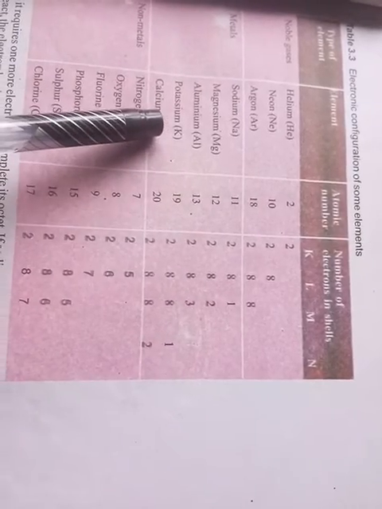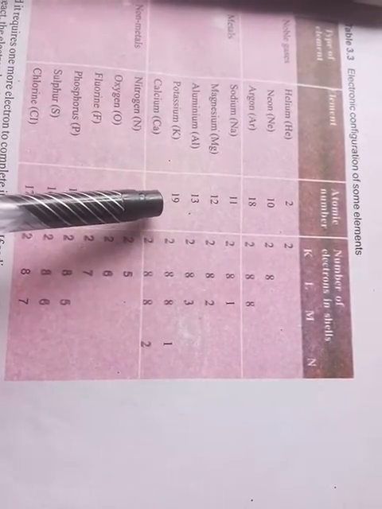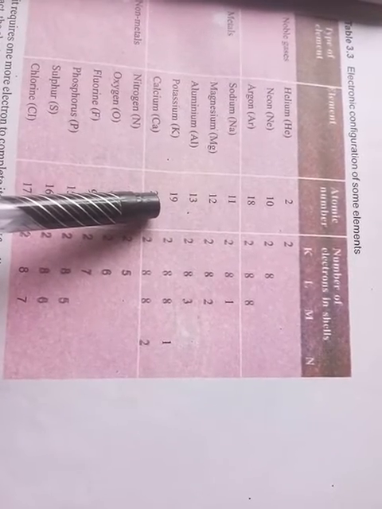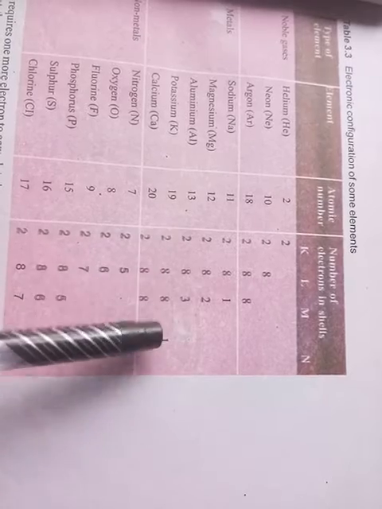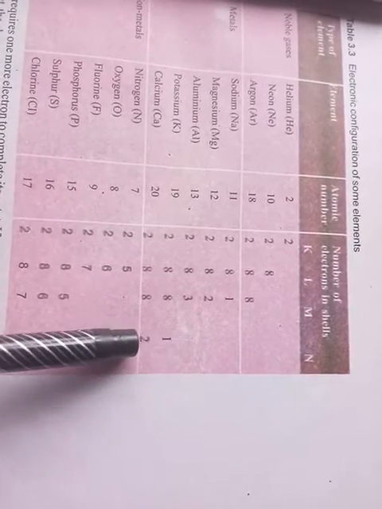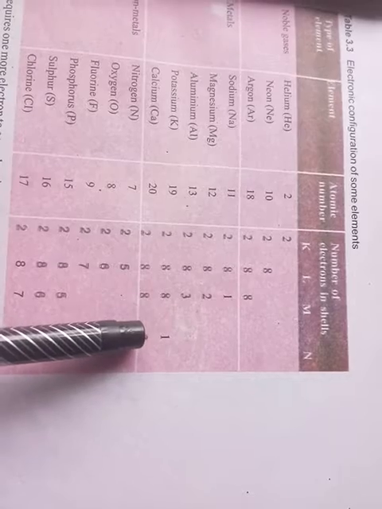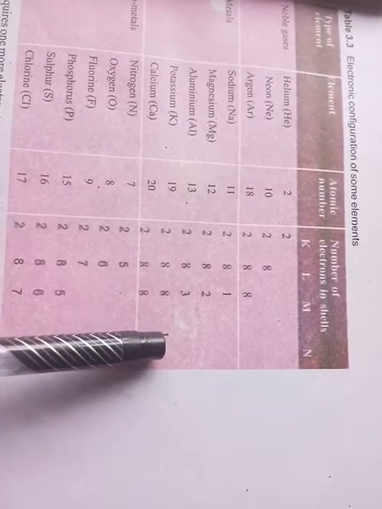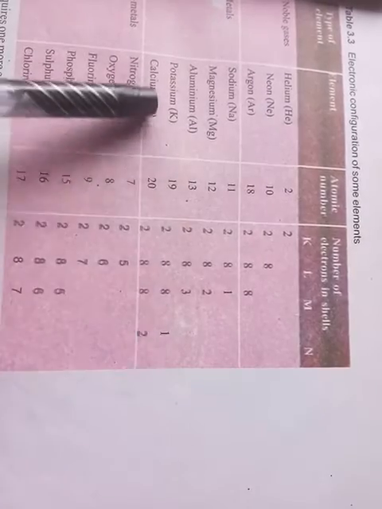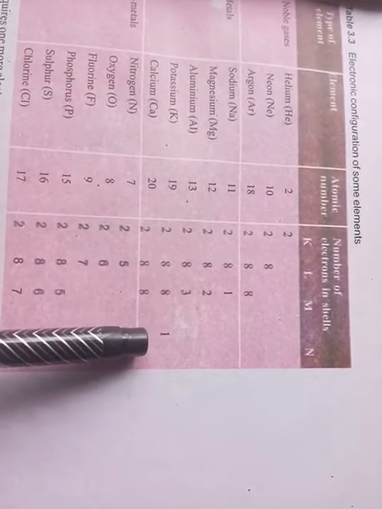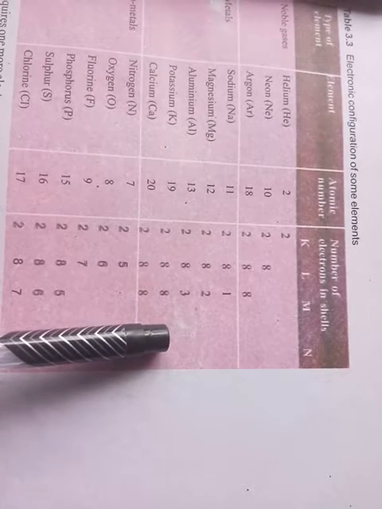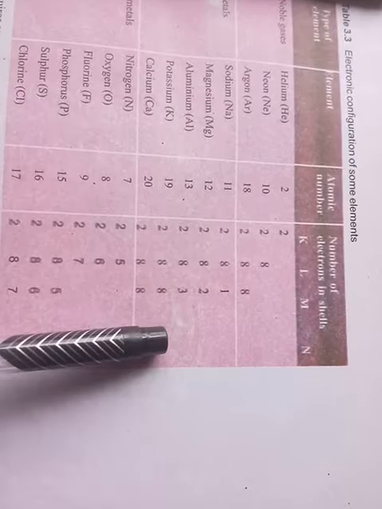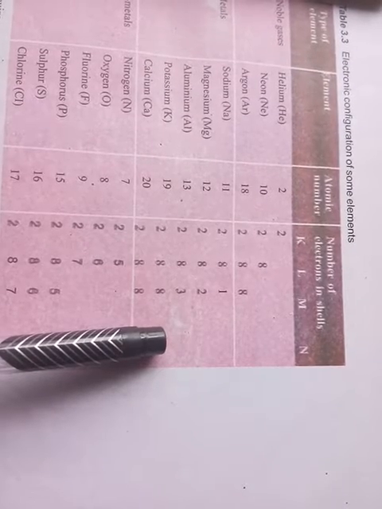Next, in case of potassium, its atomic number is 19 and its electronic configuration is 2, 8, 8 and 1. The outermost shell of potassium is N. So by losing 1 electron, it can also acquire the noble gas configuration and become stable.